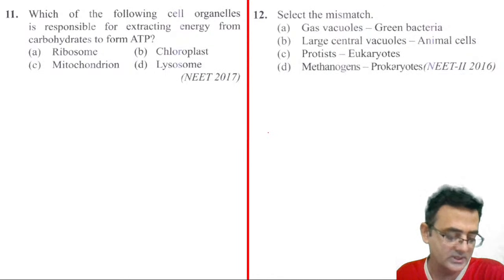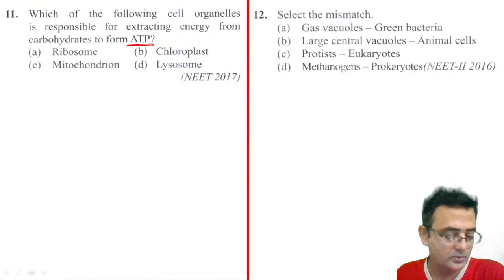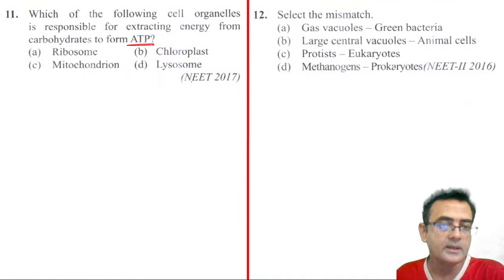No, Ajay Tiwari was talking about the earlier question, where it was the D answer. So here, in which organelle does ATP synthesis take place? Mitochondria, isn't it? Mitochondria is the organelle where the ATP synthesis takes place.